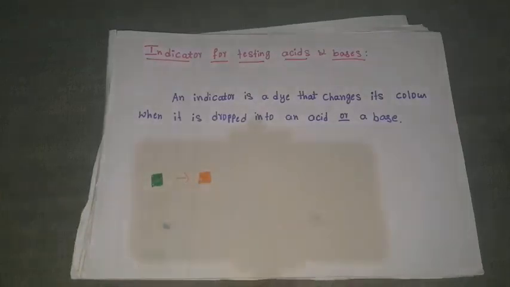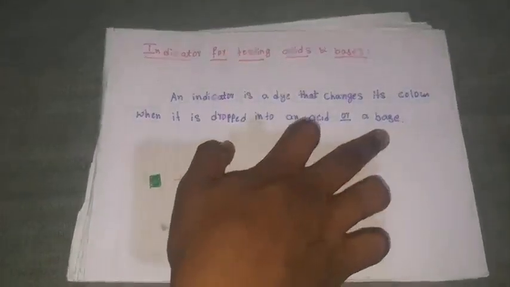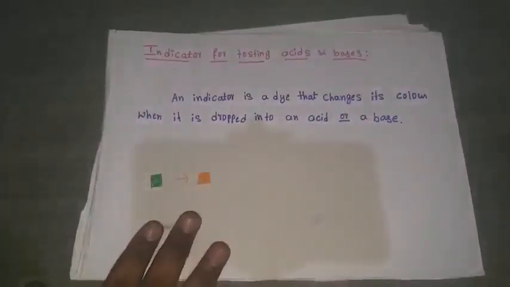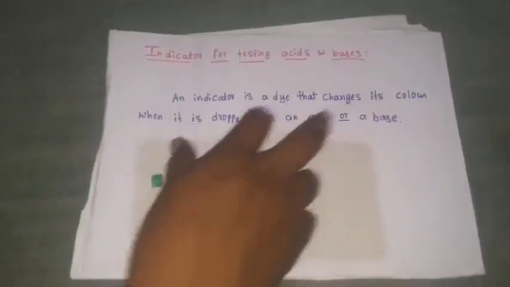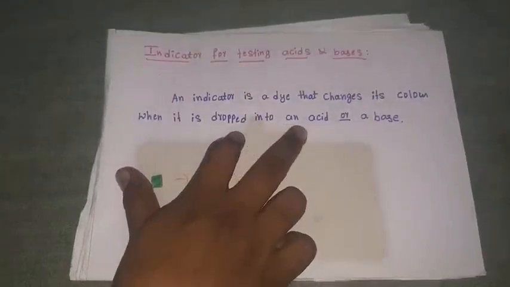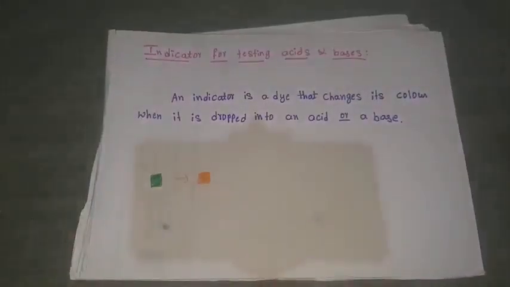By observing that color, we will classify as an acid or base. Because of that, an indicator is a dye that changes its color when it is dropped into an acid or base. This is the definition of your indicators.